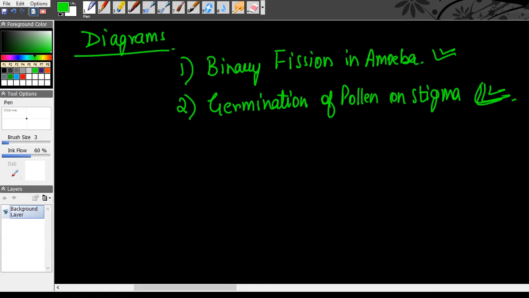I cannot tick more than this. It is the most important diagram. Why? Every year for the past 4 years, a question has come from germination of pollen, and usually it is for the identification and labeling of this diagram. Sometimes it has been asked to draw this diagram. So please, this diagram is important, easy, to the point. Please be clear with this. The third important diagram is the germination of a dicot seed.